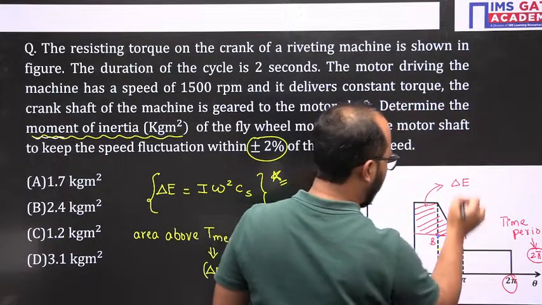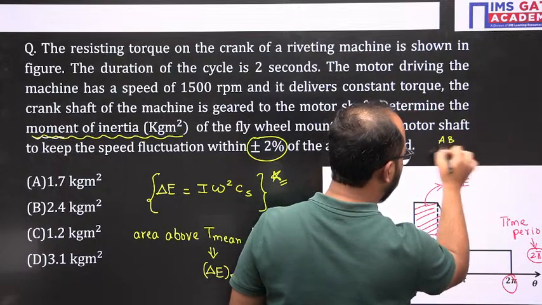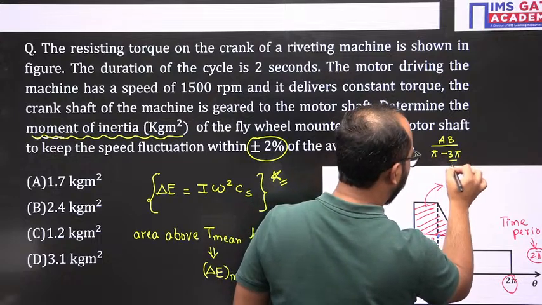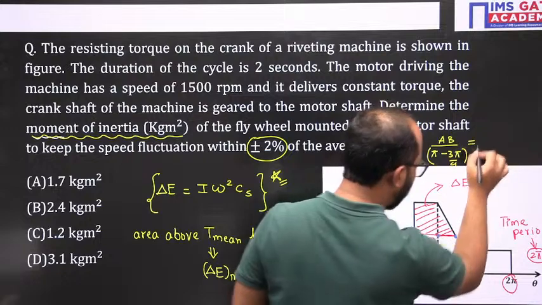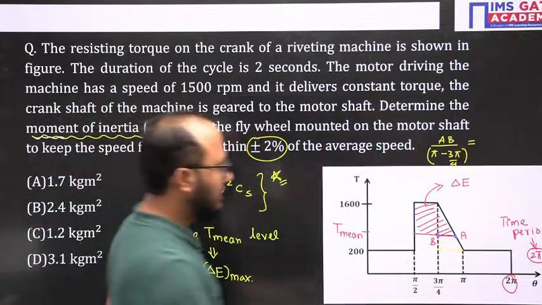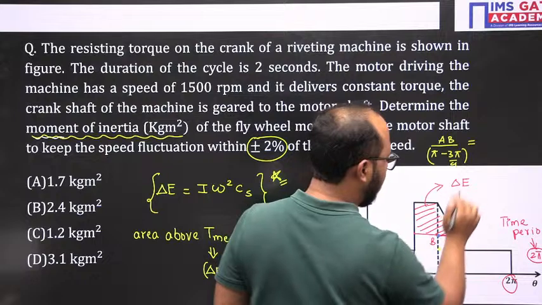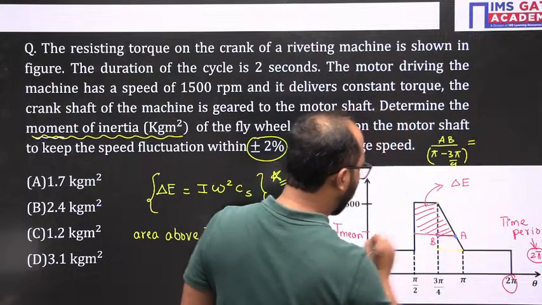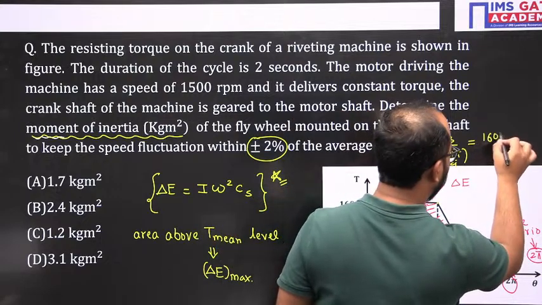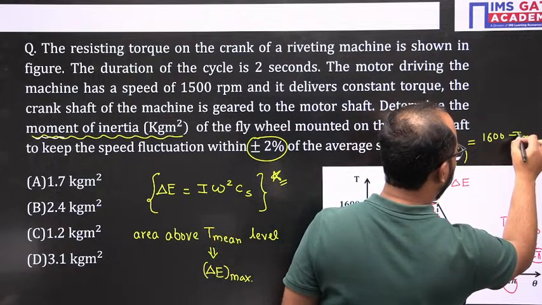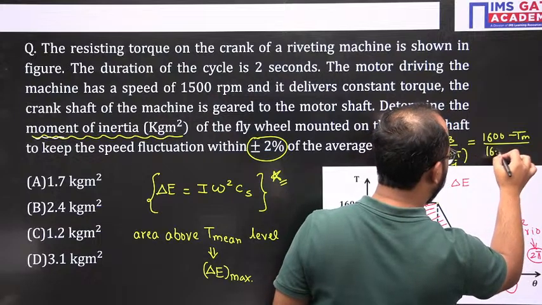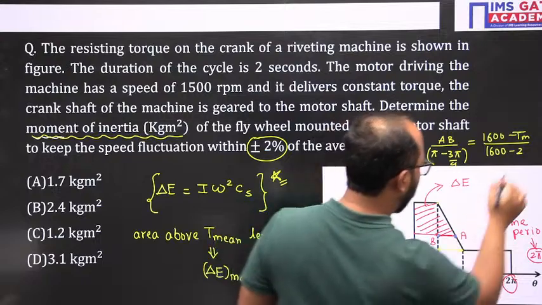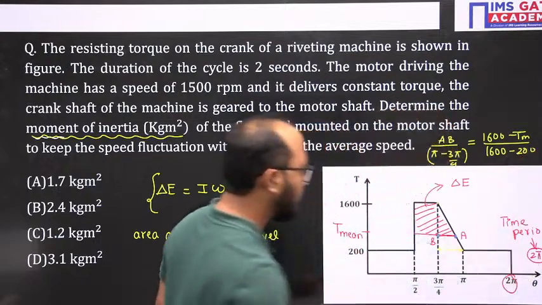See, AB divided by this distance, pi minus 3 pi by 4, equals, understand this point, AB divided by this distance. The total distance from this top point to this point B is 1600 minus T mean value, divided by 1600 minus 200, because here 200 is mentioned.